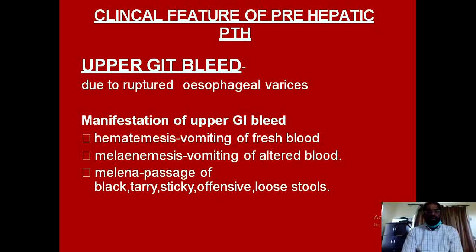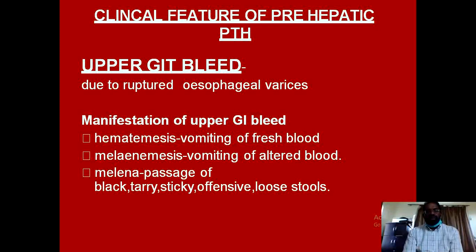Another important presentation is melena, which is the passage of black tarry stools which are sticky, foul smelling, jet black, with an offensive odor. And melena results when there is a small and slow ooze from the upper gastrointestinal tract or from the lower gastrointestinal tract.